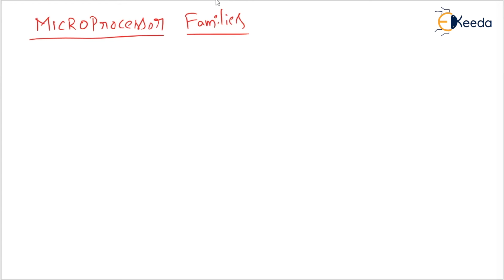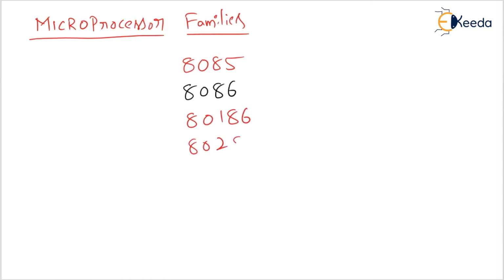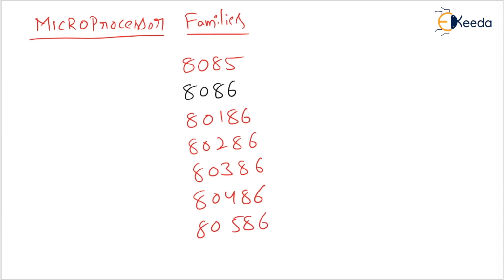In the microprocessor family, the first microprocessor is 8085, and next we go for 8086, then 80186, 80286, 80386, 80486, 80586.